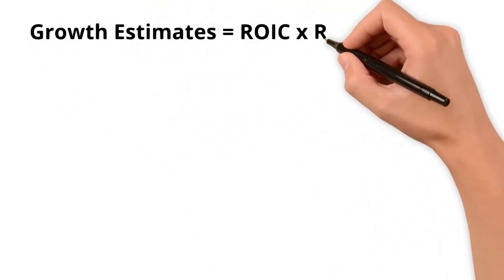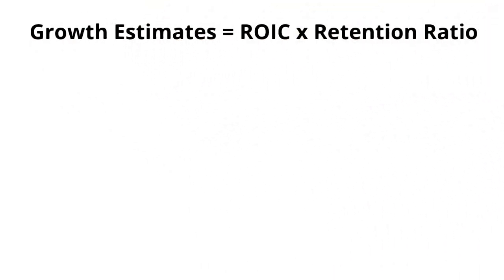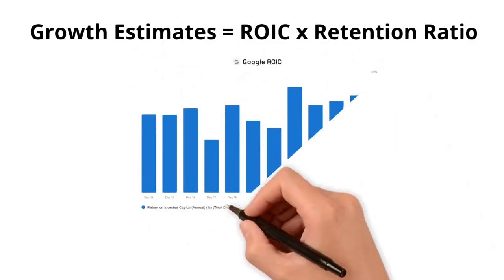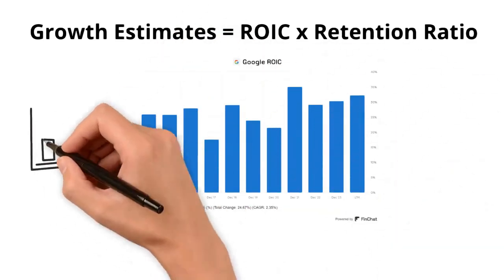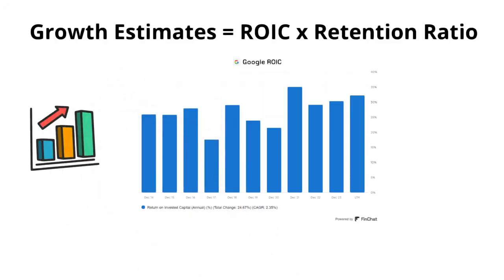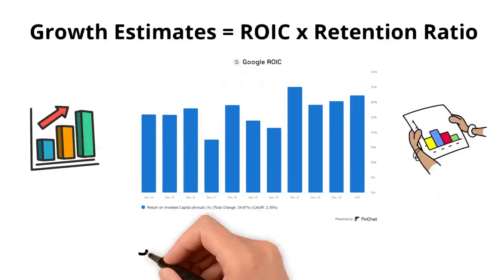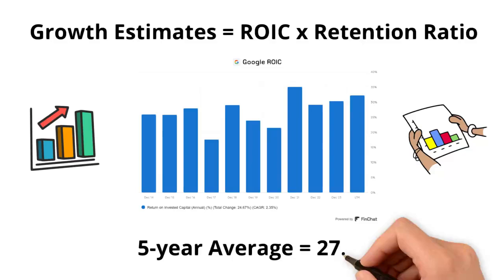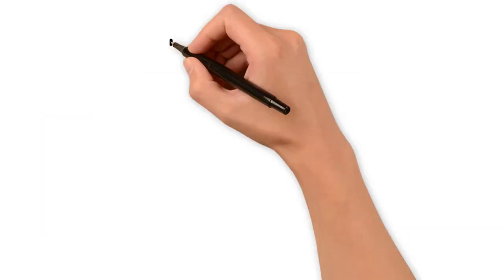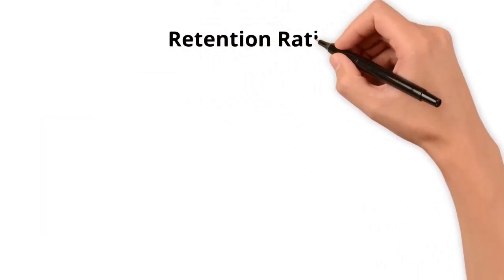Okay, a little math here, but I will walk you through the process. A few formulas first. Growth estimates equals ROIC times retention ratio. First, we can find ROIC or return on invested capital on our favorite financial website, finchat.io, and Google's average 5-year rate equals 27.6%. The retention ratio is a bit more involved.